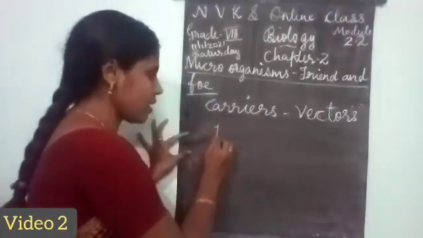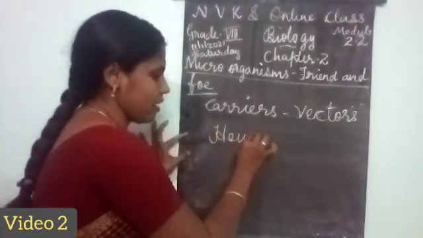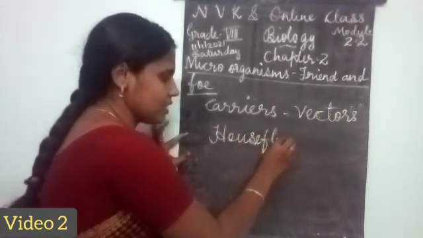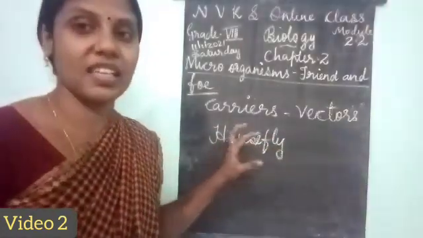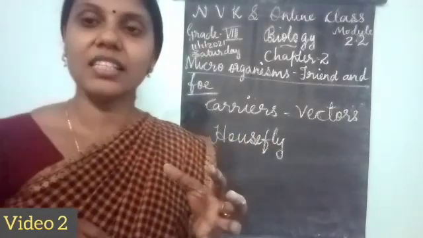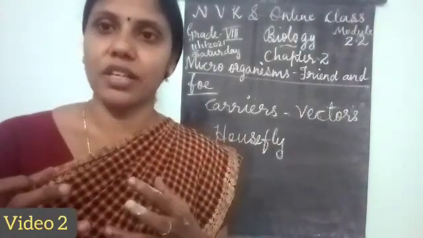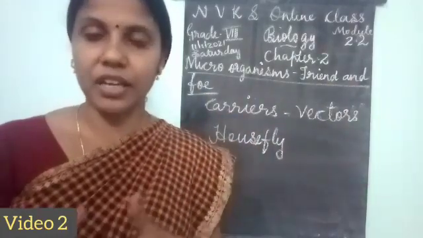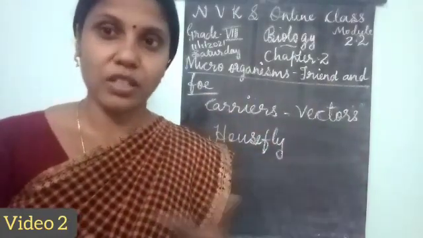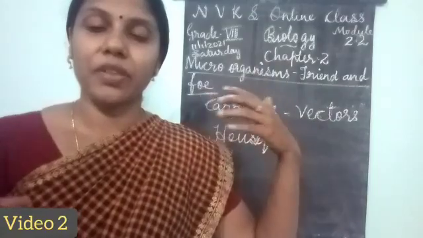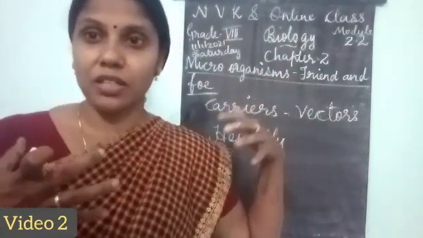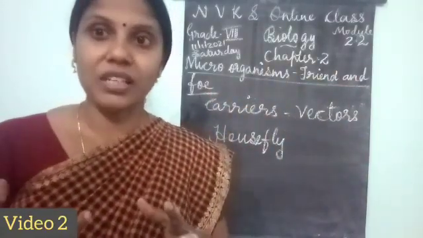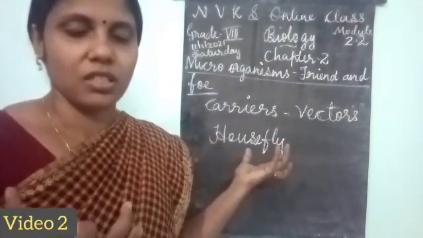You know housefly? Yes, housefly. You all know, isn't it? It's a familiar one. So, housefly is an insect which carries pathogens in its body. It carries them from the garbage, from the sewage, or from the excreta of animals or humans.